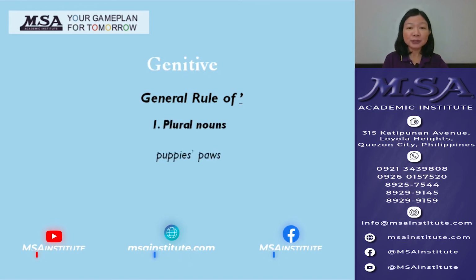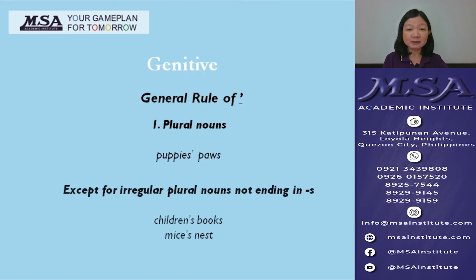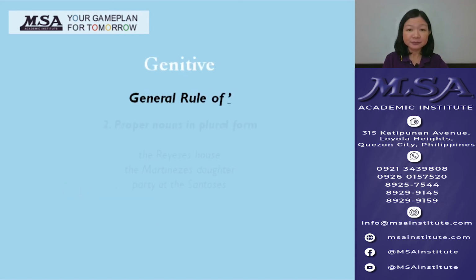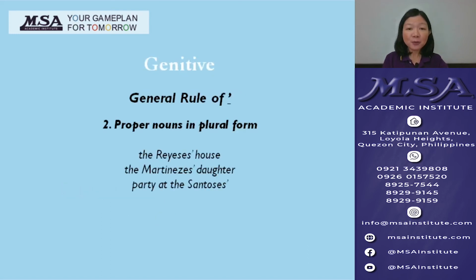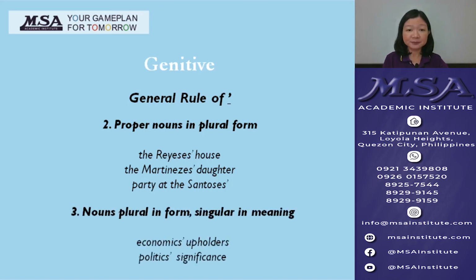Now, the general rule of apostrophe alone applies to fewer cases. First, plural nouns. For example, Poppy's paws. This excludes irregular plural nouns not ending in s. For example, children's books, mice's nest. Second, proper nouns in plural form. For example, the Reyeses' house, the Martinezes' daughter, party at the Santoses'.